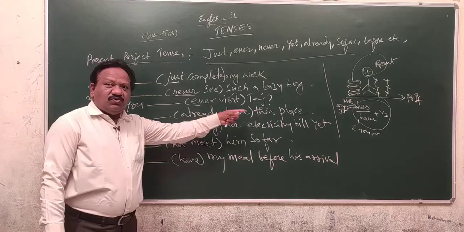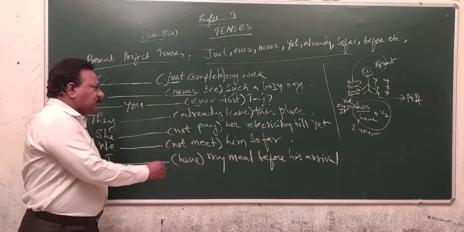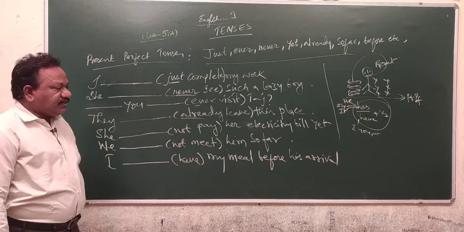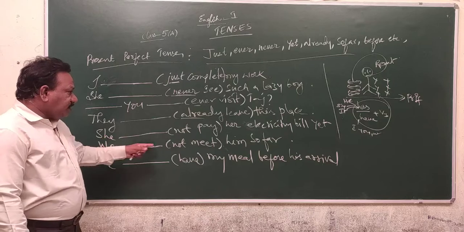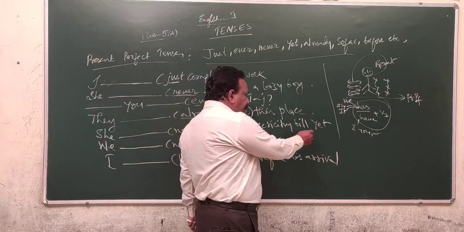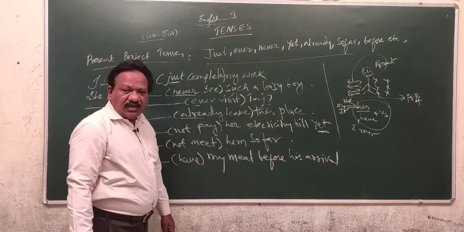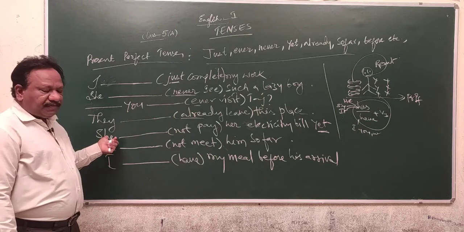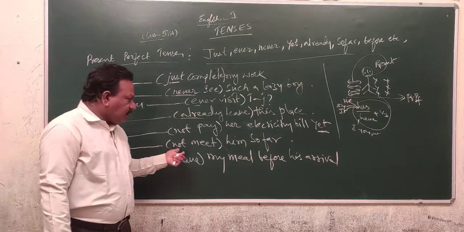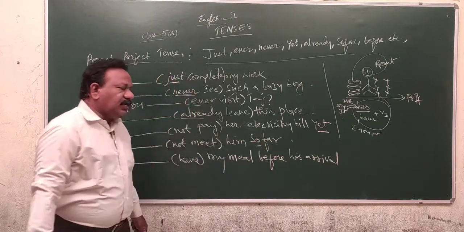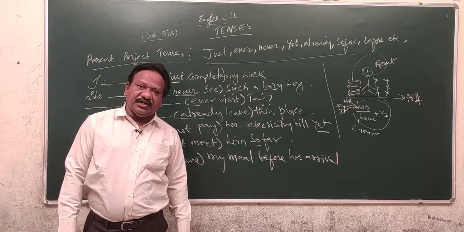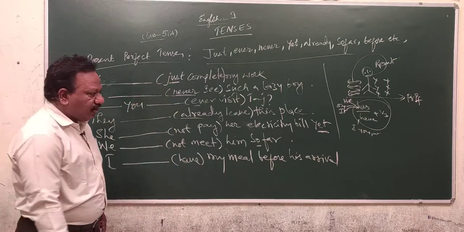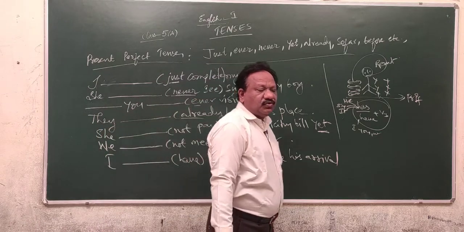You dash already leave this place. They dash already leave this place. Already indicates the present perfect tense. She dash not pay her electricity bill yet. Even though that indicates the negative, here it indicates the present perfect tense. We dash not meet him so far. Generally, yet and so far are used in negative sentences. I dash have my meal before his arrival. Here the word before indicates the present perfect tense.